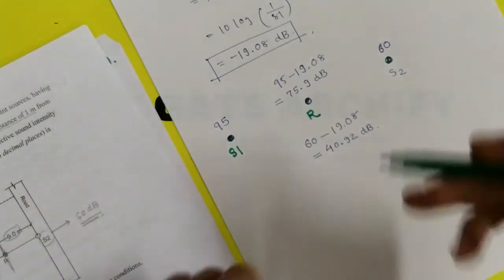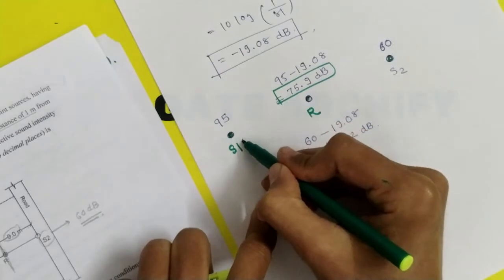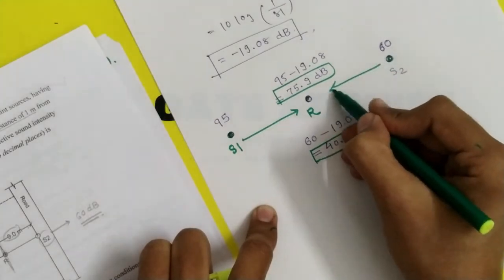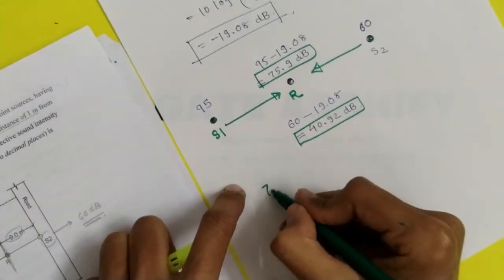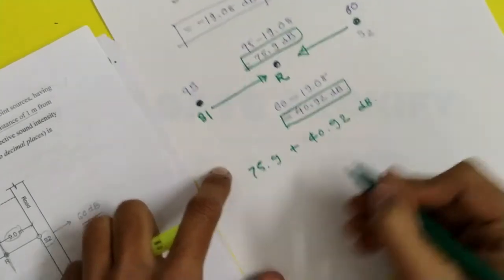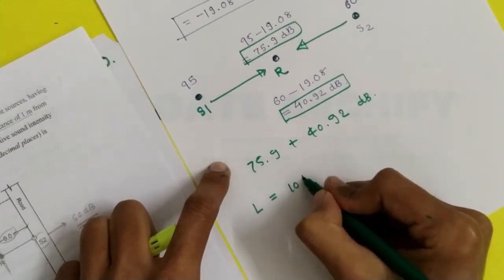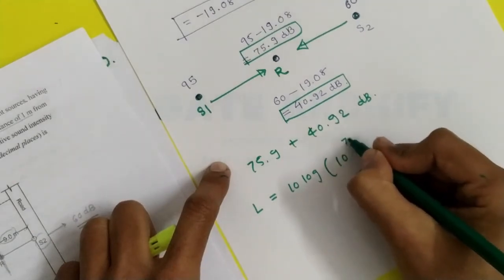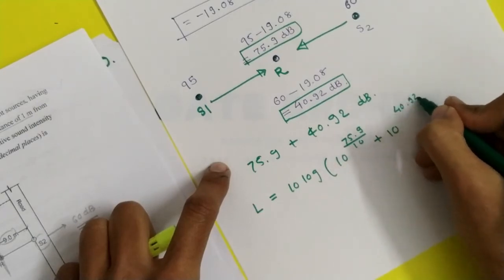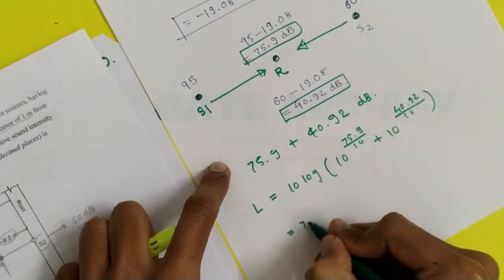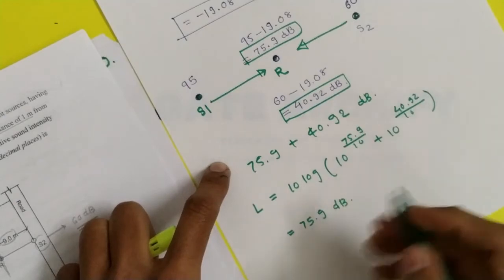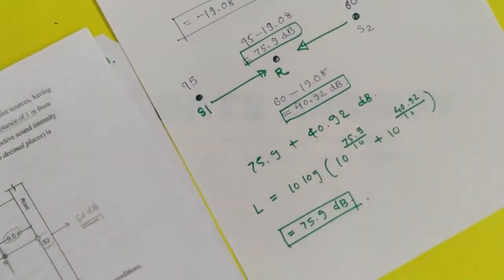By addition of these, the final will be 10 log of 10 raised to 75.9 by 10 plus 10 raised to 40.92 by 10, which is equal to 75.9 decibel. So this is the final answer.